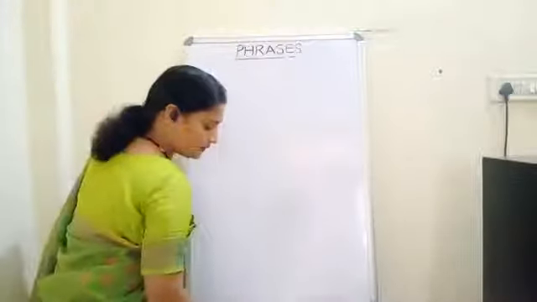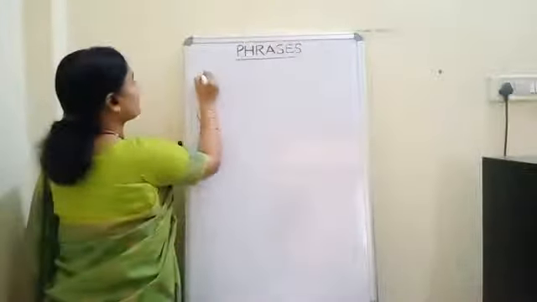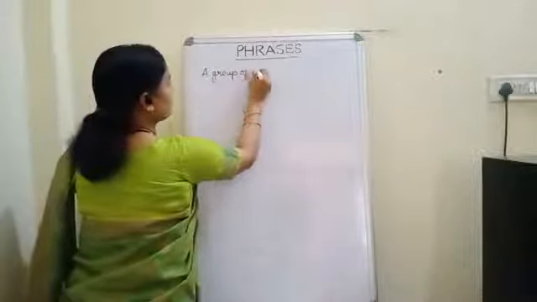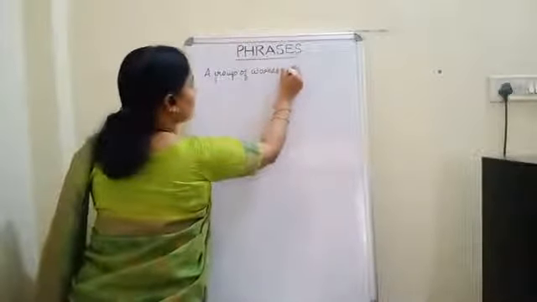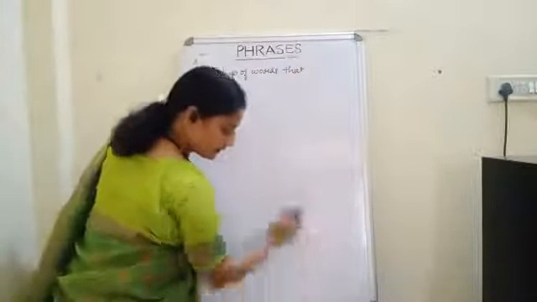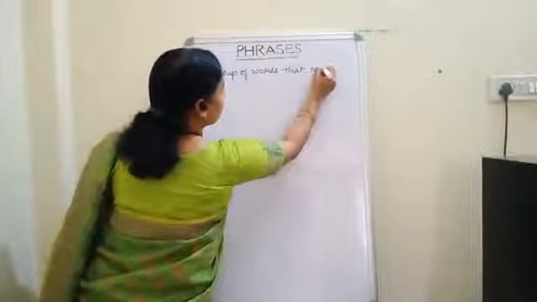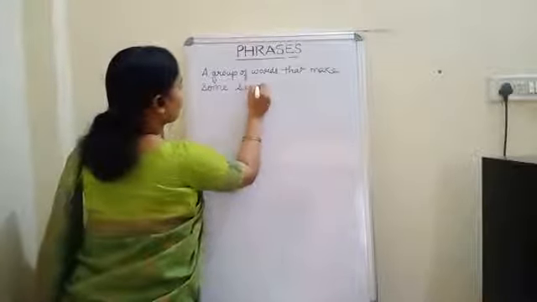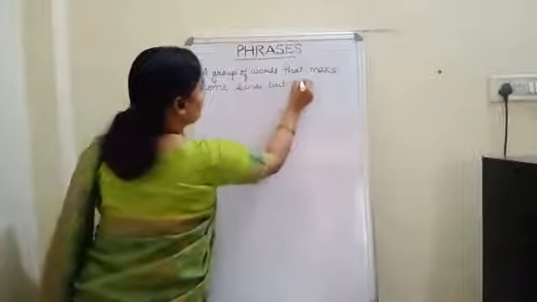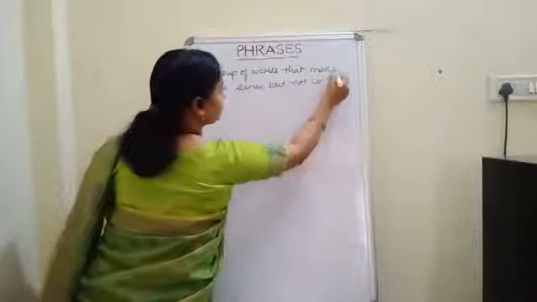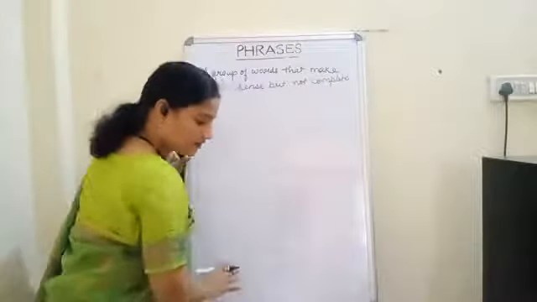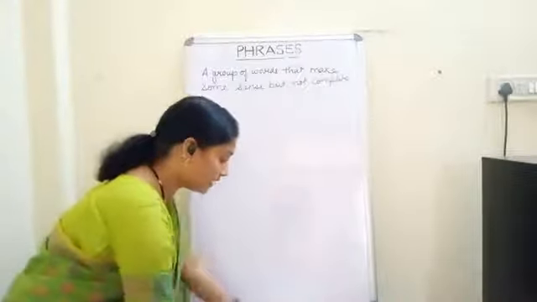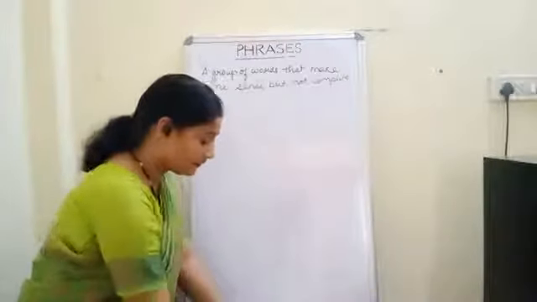Now see, our definition is given to you. It is a group of words that make some sense but not complete or not full sense. That is called a phrase. Now children, how to identify a phrase?